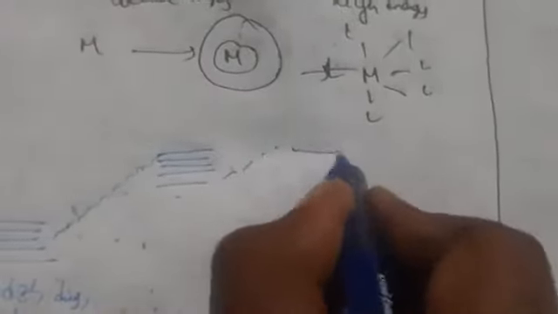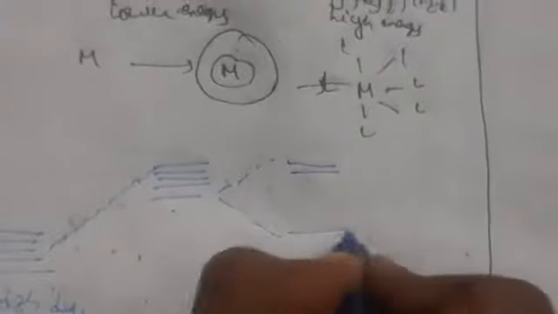Then the ligands divide the orbitals into two sets. One is T2g, which consists of dxy, dyz, dzx. The other is Eg, which consists of dx square minus y square and dz square.